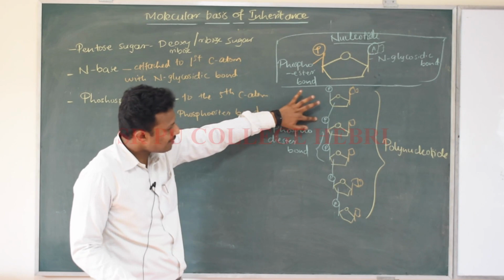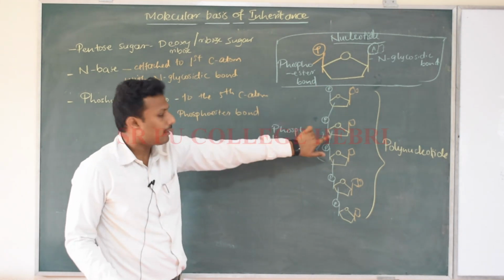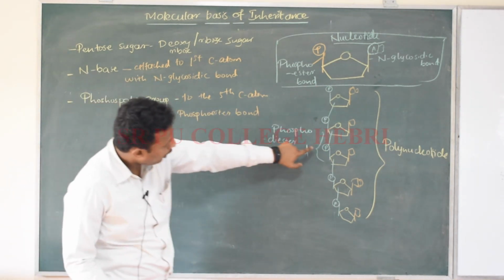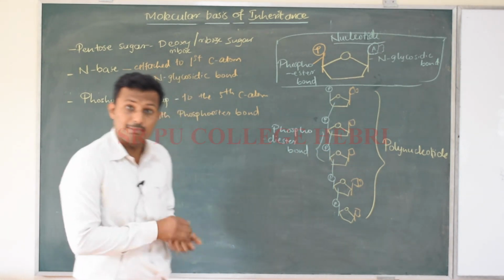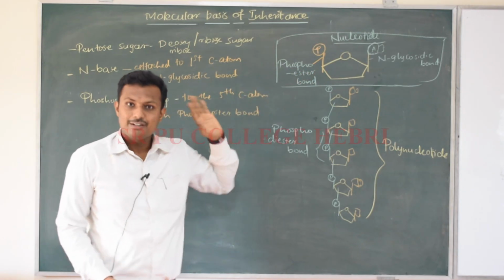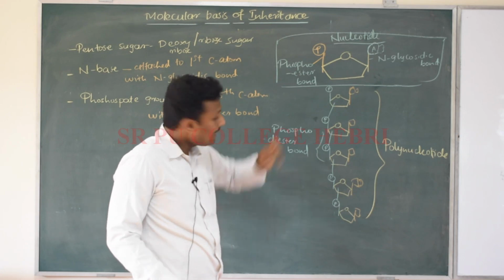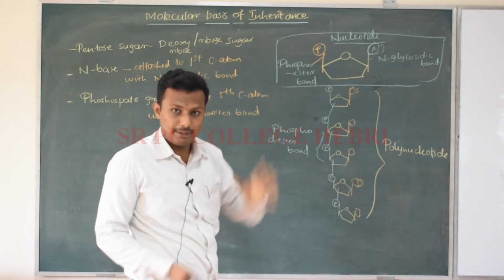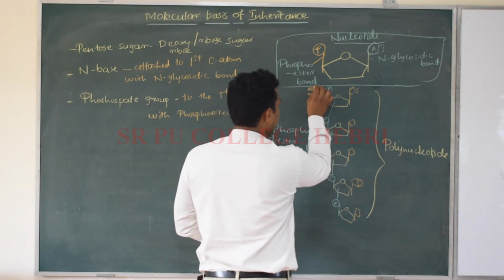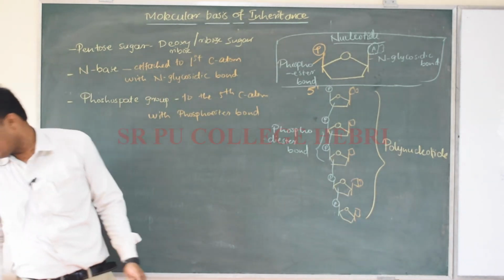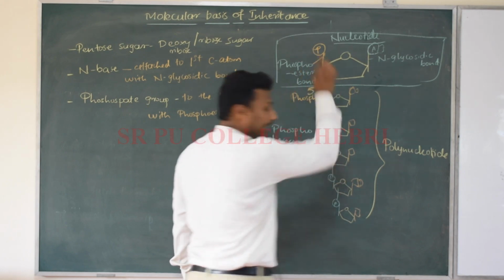In this polynucleotide, observe the phosphate group. This phosphate group is attached to the third carbon atom of this particular pentose sugar and to the fifth carbon atom of this particular pentose sugar. You also observe this one, it is attached on both sides, and this is also attached on both sides. But look at this one. This phosphate group is free because that is the last nucleotide, it is free at the fifth carbon atom, and that is why this is called the 5' end, or also called the 5' phosphate end.